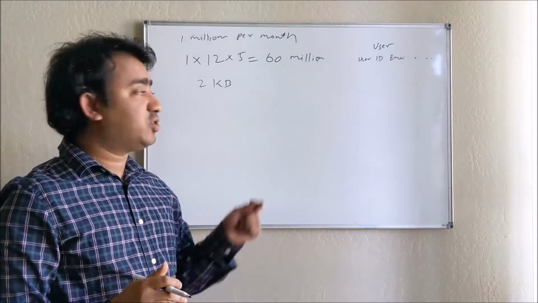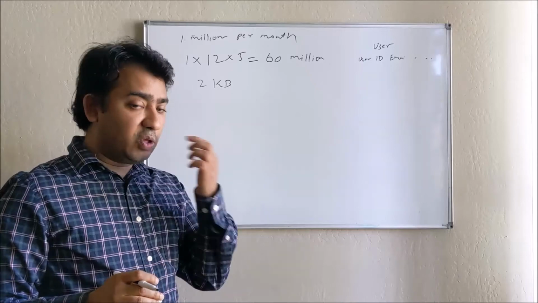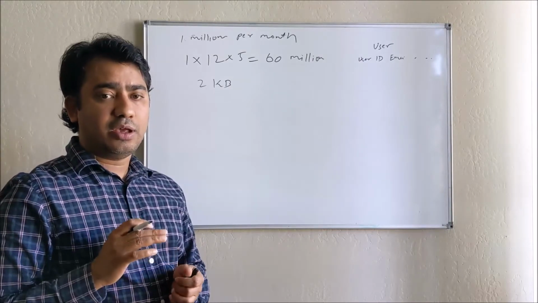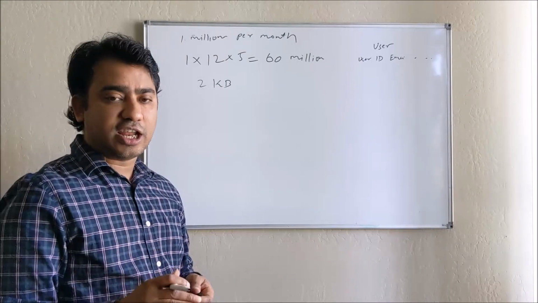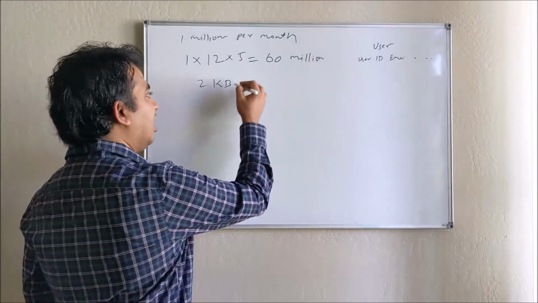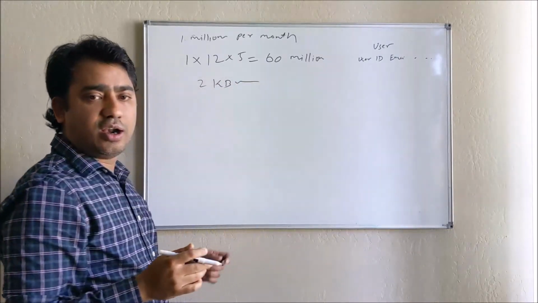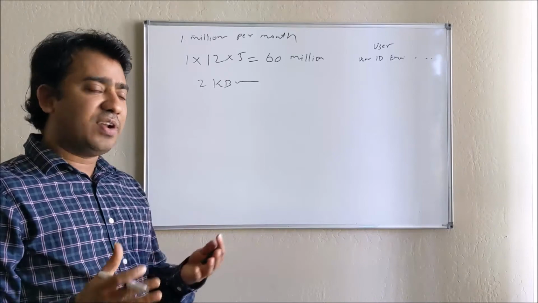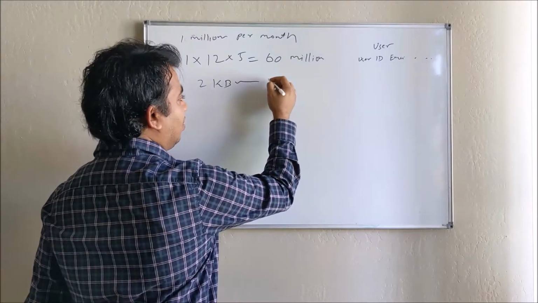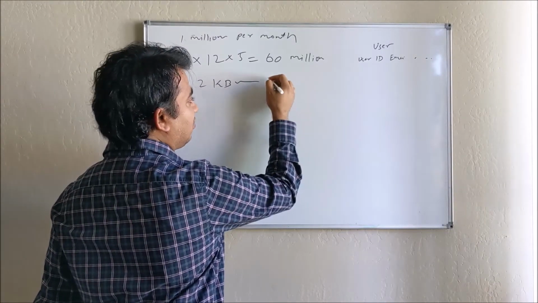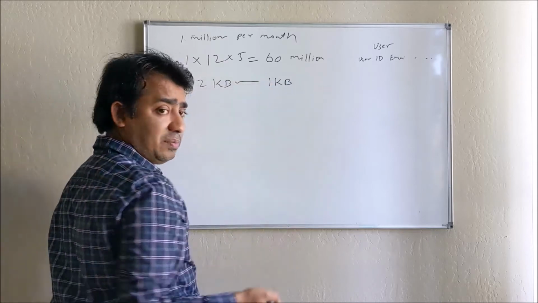So one URL can be 2 KB, but that is the worst case scenario. Generally no URL is that long, so on average we can take about 1 KB or 500 bytes. For our case we can take 1 KB.